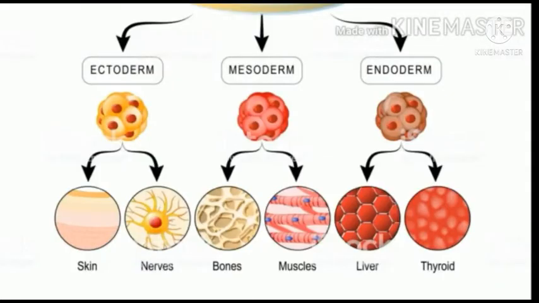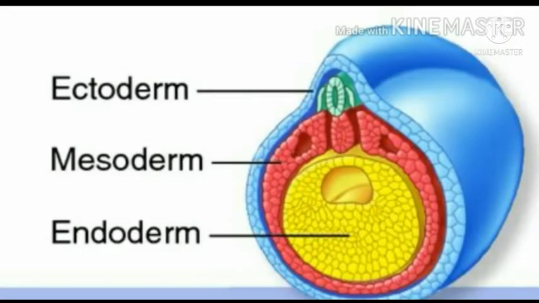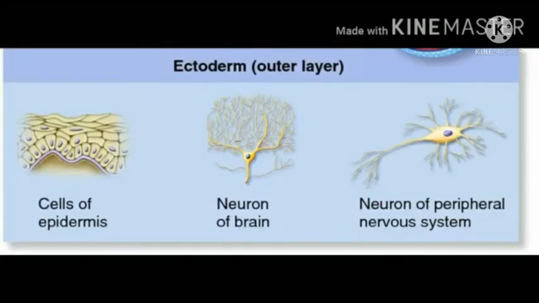Now let's talk about germ layers. During embryonic development, the tissues and organs of animals originate from two or three embryonic germ layers. The three germ layers are ectoderm, endoderm, and mesoderm.